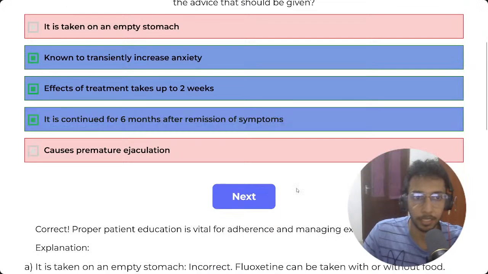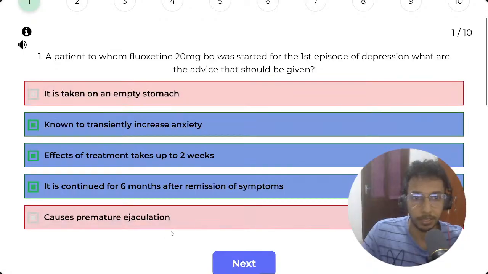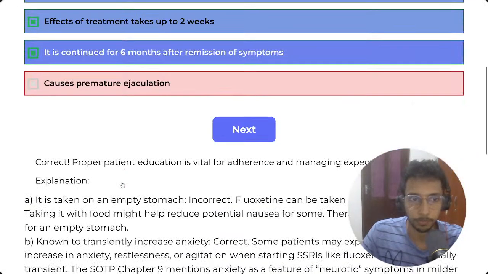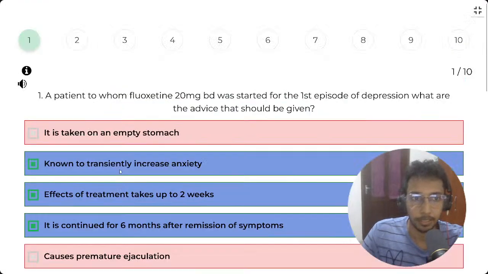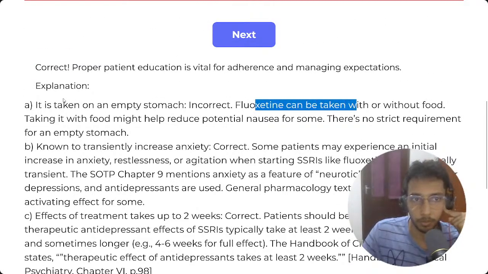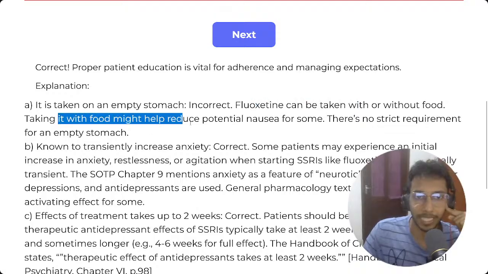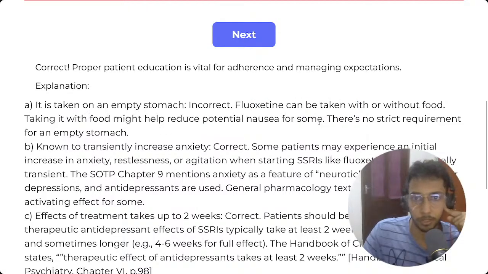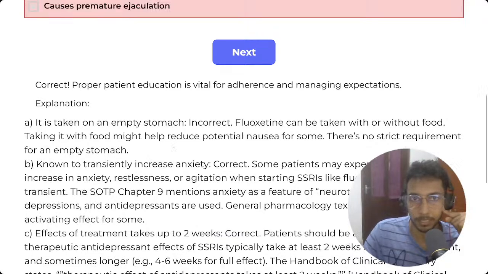All right, I got them right. So these ones I left are false, and these ones are true. So it means correct. And once you do the question, if it turns green, that means you've got everything right in that question. So yeah, since I knew all of these, let's go to the first one. Incorrect. Fluoxetine can be taken with or without food. Taking it with food might help reduce the potential nausea for some. There is no strict requirement for an empty stomach.